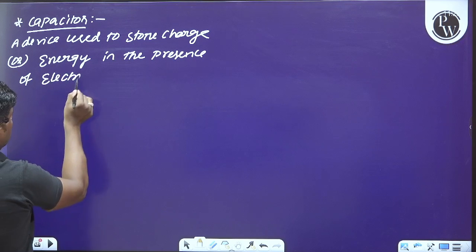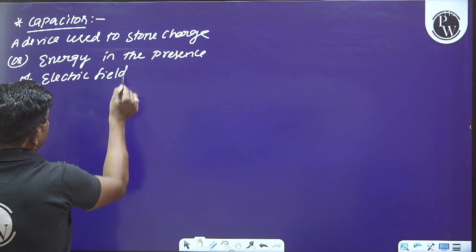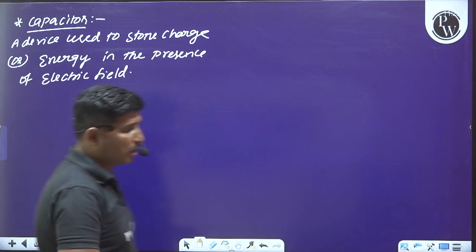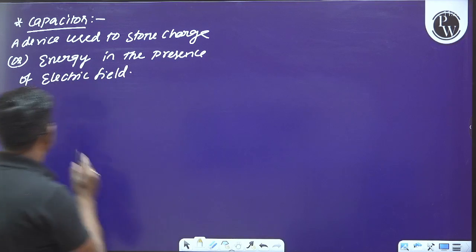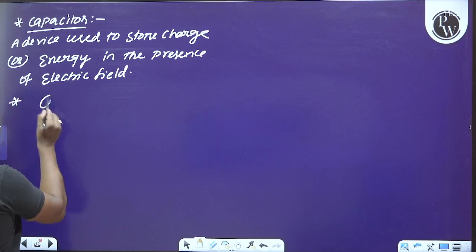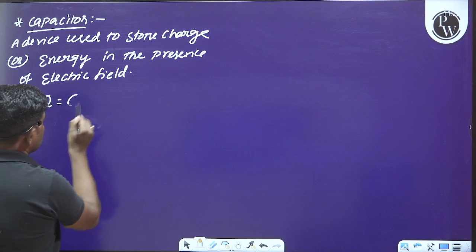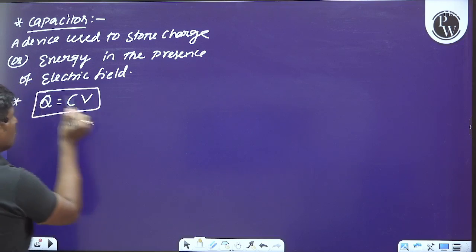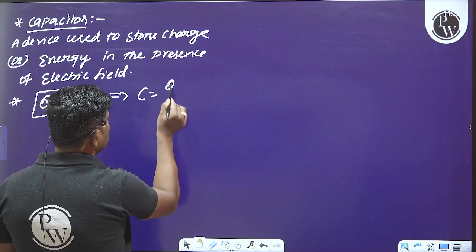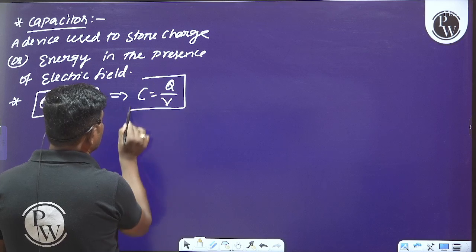That is called a capacitor. Okay, so please observe this. Q is nothing but C into V. C is nothing but Q divided by V.